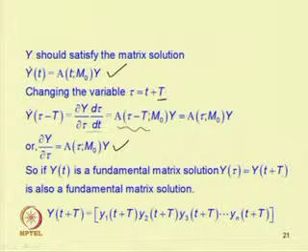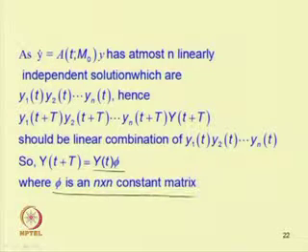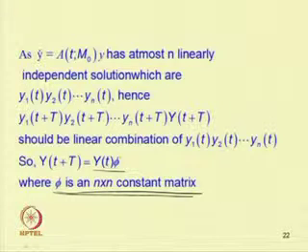So we can write that Y(t plus T) should be a linearly dependent function of Y(t). One can write Y(t plus T) equal to Y(t) into phi, where phi is an n cross n constant matrix. This n cross n constant matrix phi is known as the monodromy matrix. Now one can see that if you know the solution Y(t), then we can find this matrix phi. So how to find this?